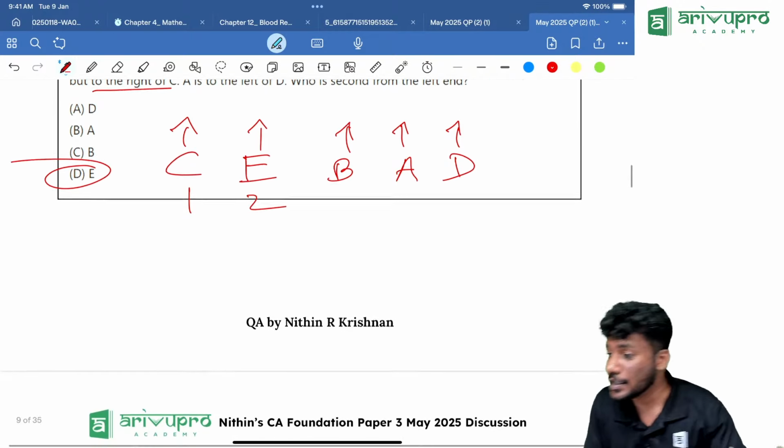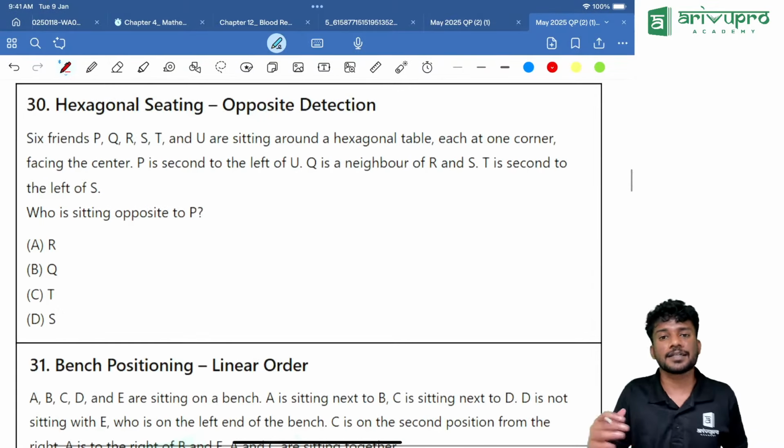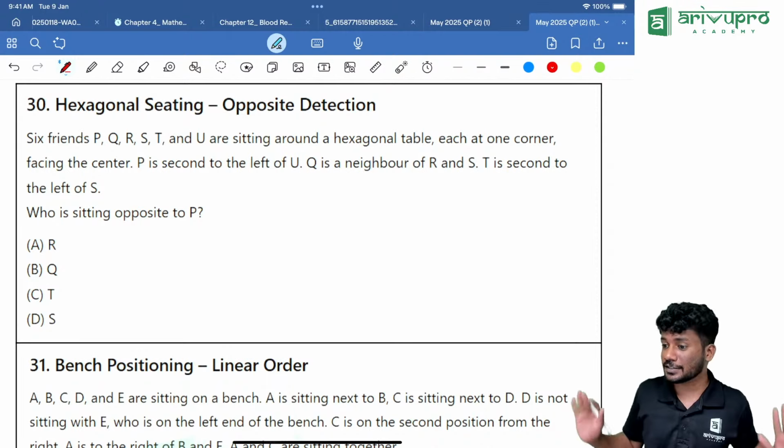That is E. Sir, grace mark, yes, for one question you can get a grace mark. Yes, that is there. The possibility is high because that entire question's first line itself is wrong.